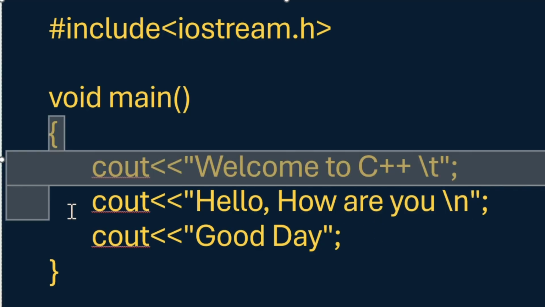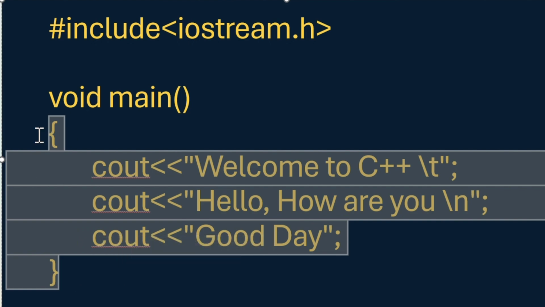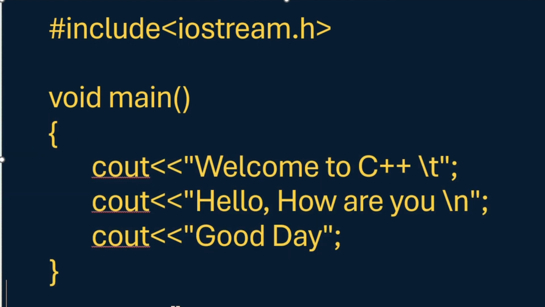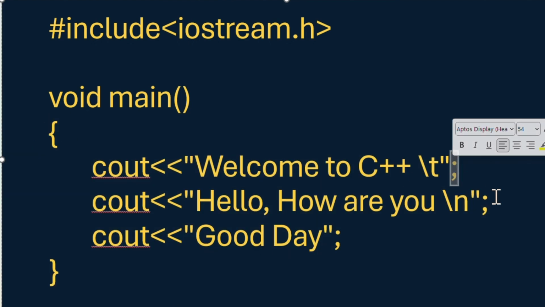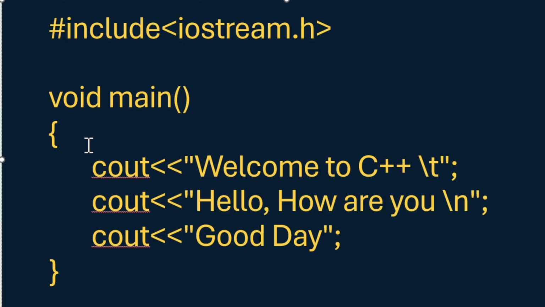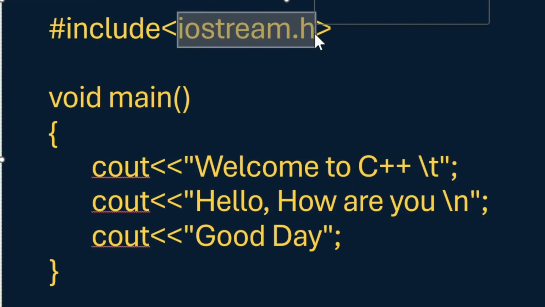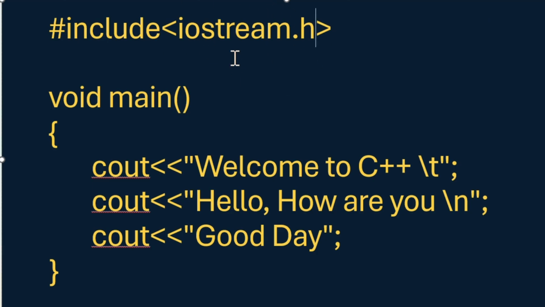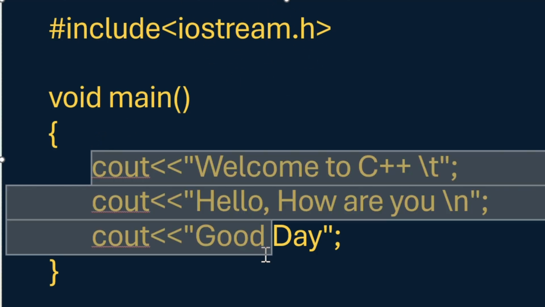All those statements I have written inside the main block, inside these two curly braces, and I will end them with a semicolon. I don't need a semicolon after void main or after the curly braces, but only after these statements I need a semicolon. And I also need this iostream.h file, which defines what the compiler must do when it encounters the cout statements.